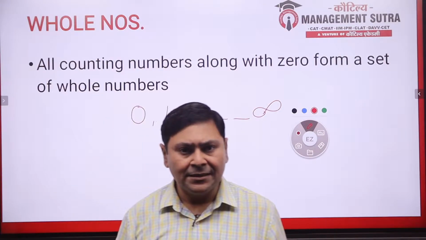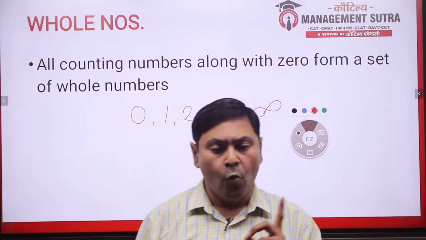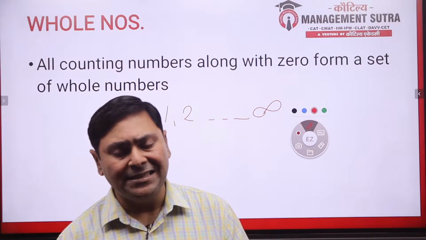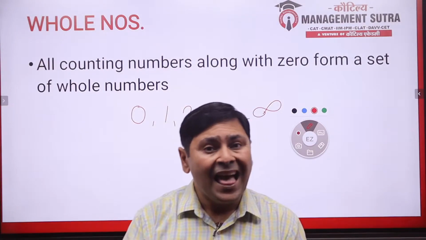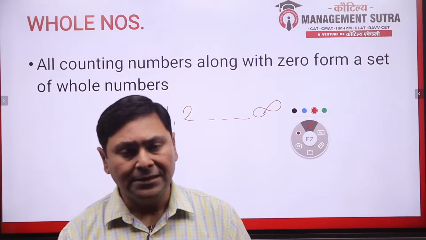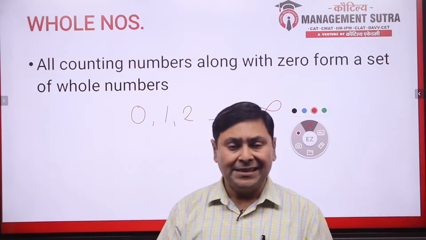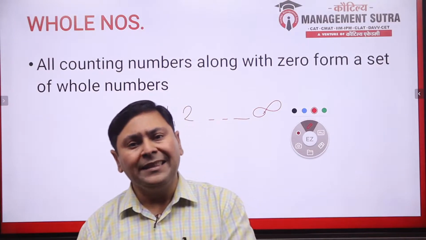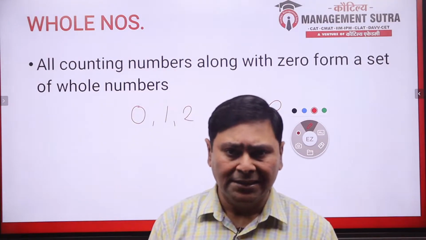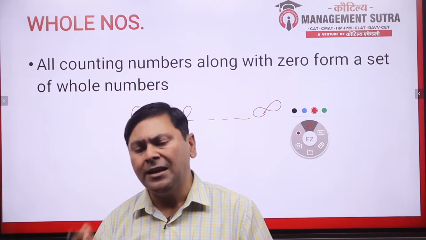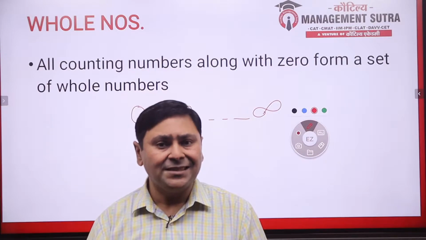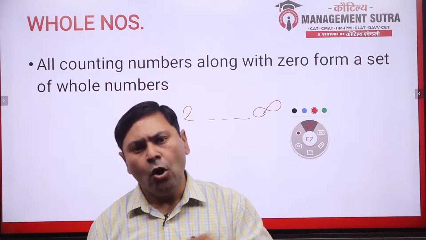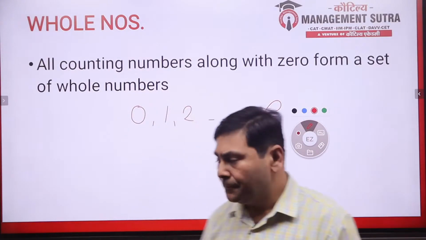That means the difference between whole numbers and natural numbers is that whole numbers include 0 and all natural numbers. We can say that all natural numbers are whole numbers, but all whole numbers are not natural numbers. Whole numbers means 0 and all other natural numbers.